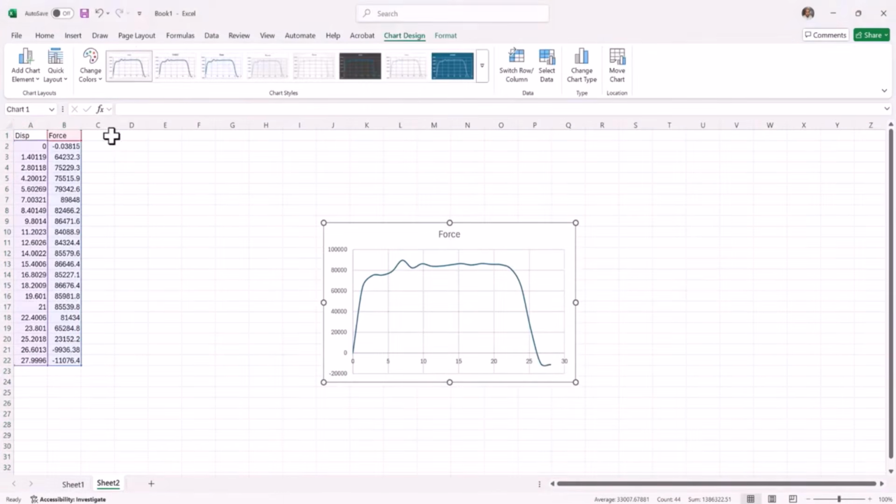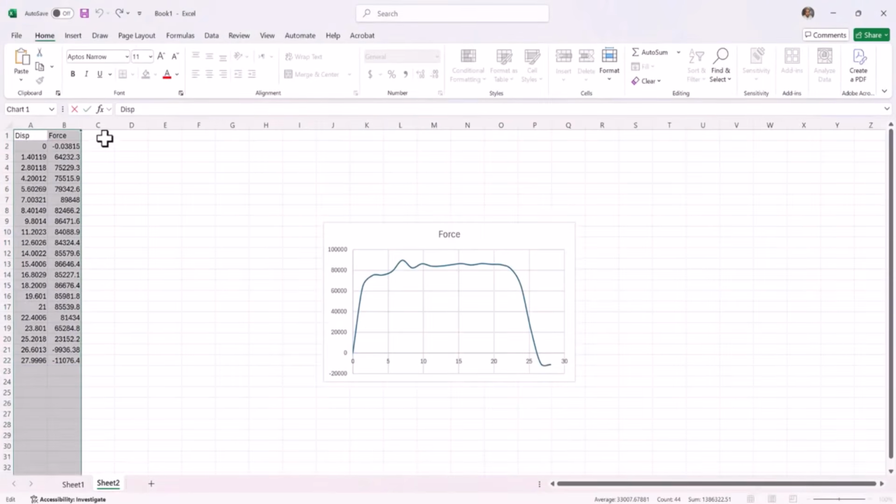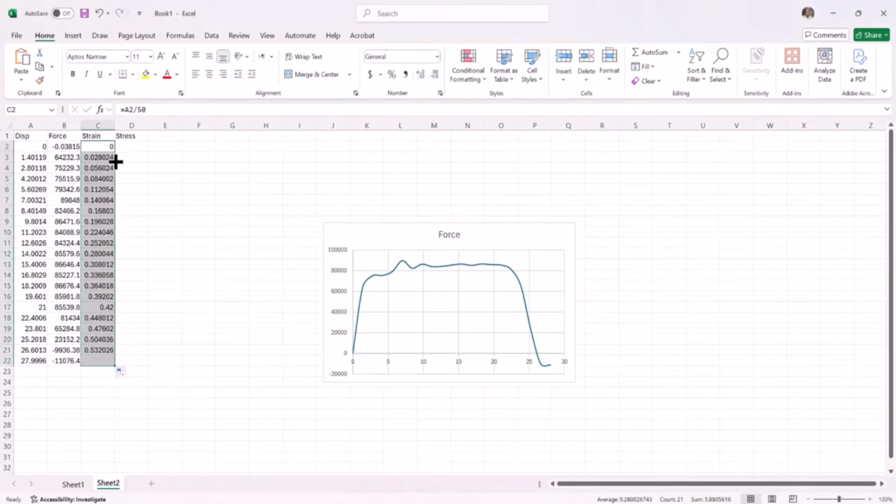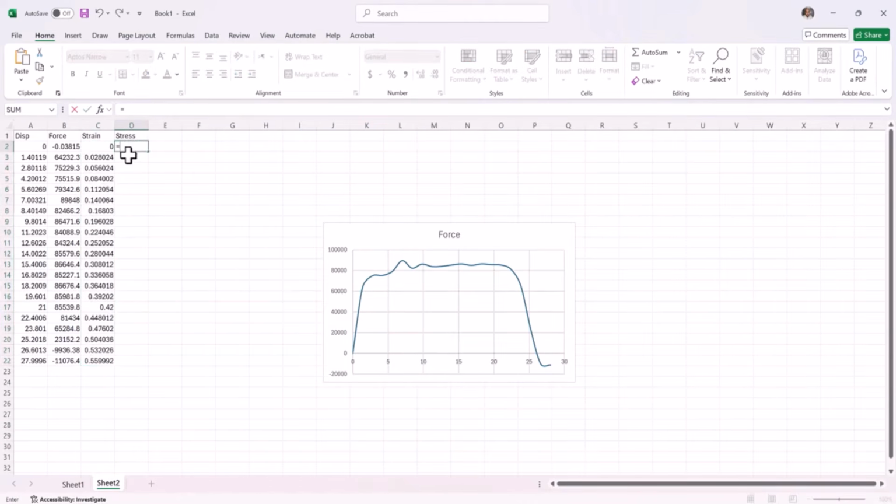We can also convert it to strain and stress. So let's say strain, and here is stress. You need to define the value of the displacement by the gauge length. The gauge length was 50 according to the standard, and we have this one. This is the strain, and for the stress we need to divide this one by pi, which is 3.14 times